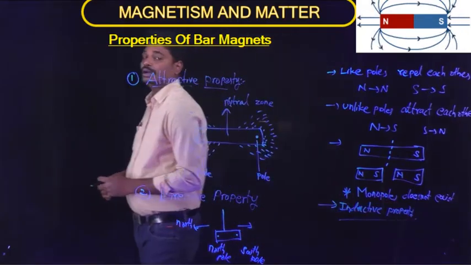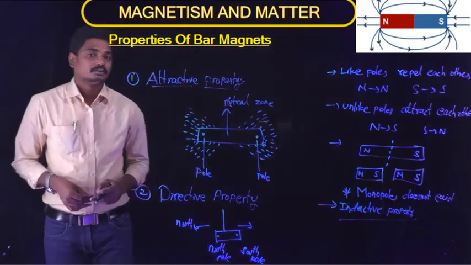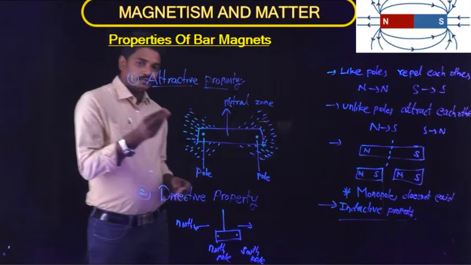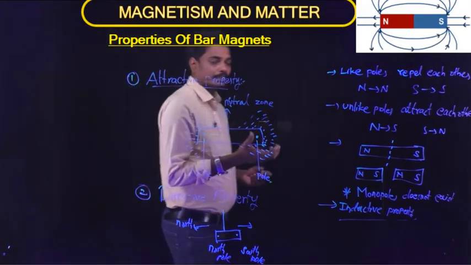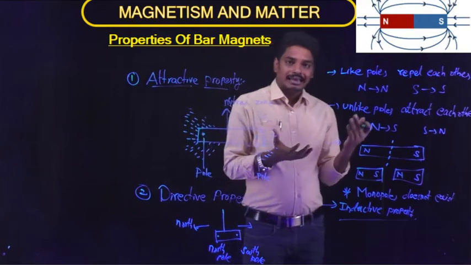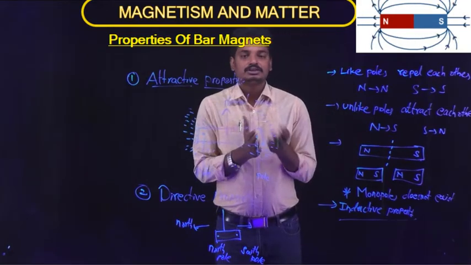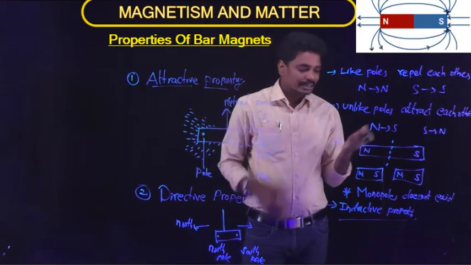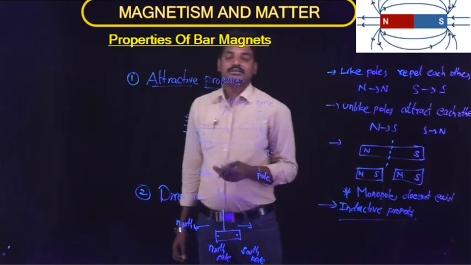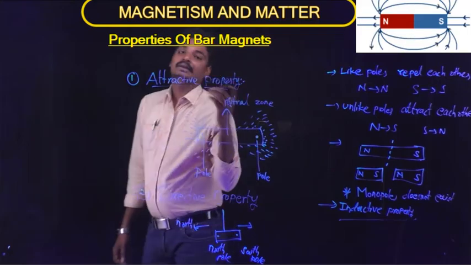The next property is the inductive property. What is meant by the inductive property? If you consider a magnet and an unmagnetized substance, and you rub the unmagnetized substance over the magnet, then this unmagnetized substance can get some magnetic property.